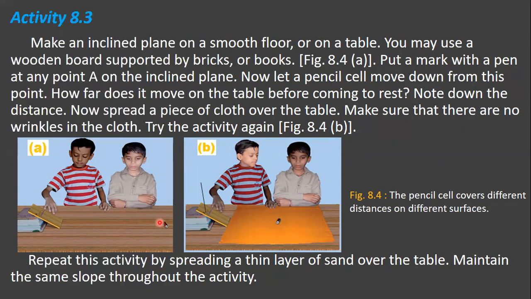Now again you spread a piece of cloth over the table, and you make sure that there are no wrinkles in the cloth. The cloth should be plain here. There should not be wrinkles in the cloth, and you try this activity again.